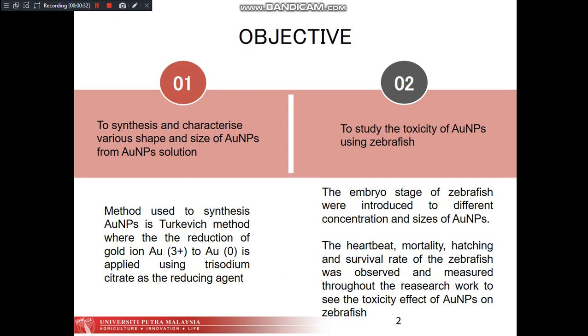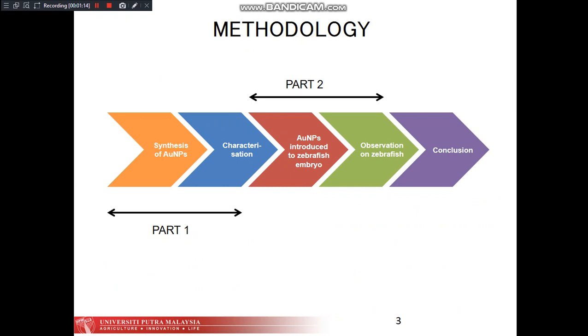For this part I will use the Turkevich method, where the gold ion Au3+ will be reduced to Au0 using trisodium citrate as the reducing agent. The second part is to study the toxicity of gold nanoparticles using zebrafish. For this part, I will introduce different concentrations and sizes of gold nanoparticles to the embryo stage of zebrafish, and then I will observe and measure the heartbeat, mortality, hatching, and survival rate of the zebrafish to see the toxicity effect of the gold nanoparticles on the zebrafish.